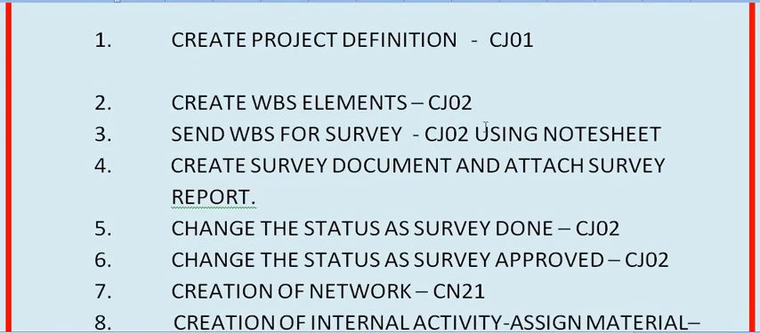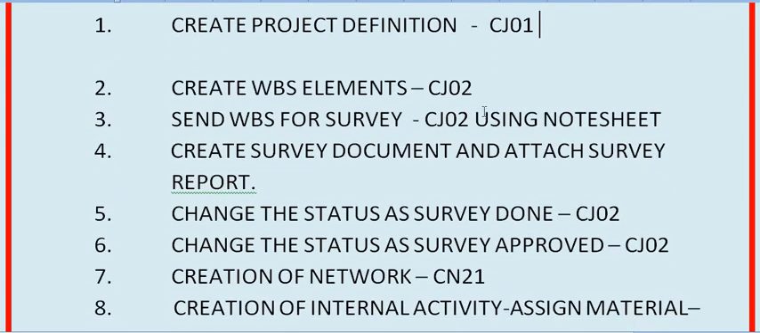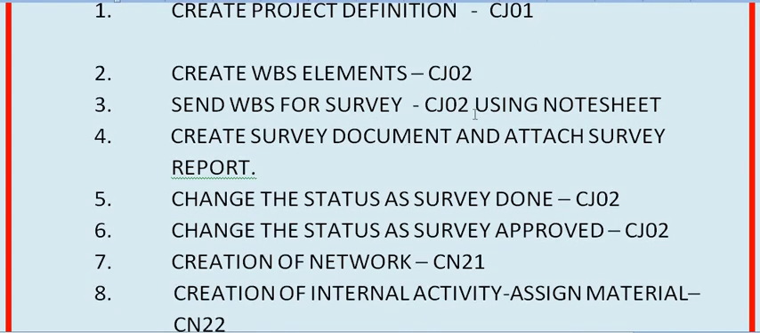And once the WBS element has been created, the third step is to send the WBS for the survey. Using the SAP Notesheet, we will send the level 2 WBS for the survey creation. Survey done means the site survey of the project, the survey report, and approval of the survey report will be done in this third step. Okay, third and fourth step.